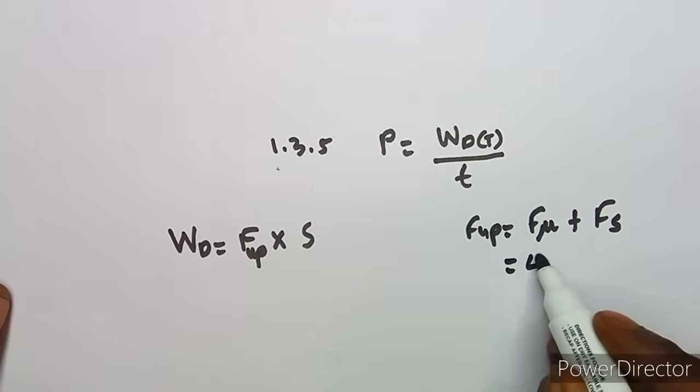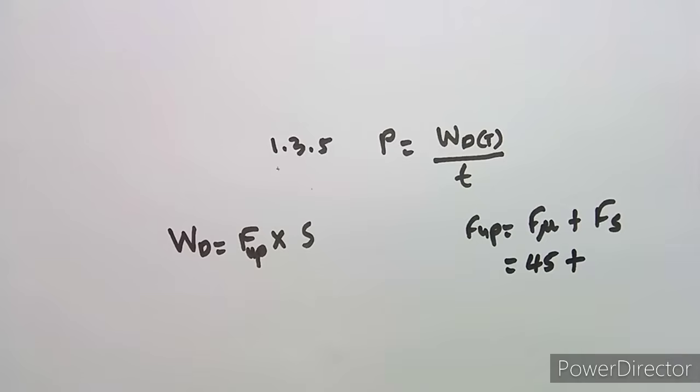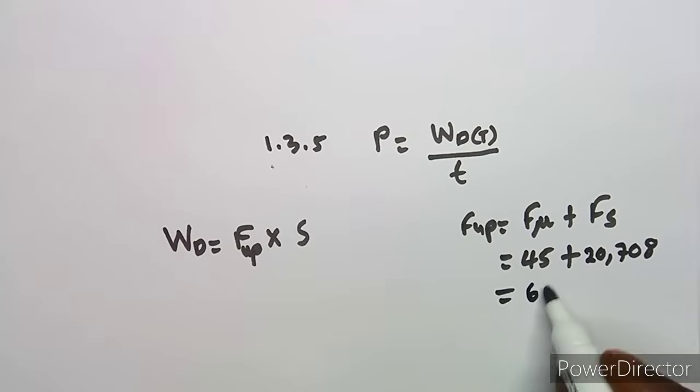We have 45 plus the parallel component, which was 20.708. Still remember this value. So if you add, this is going to give you 65.708 in Newton. That's our F up. So now what can we do?